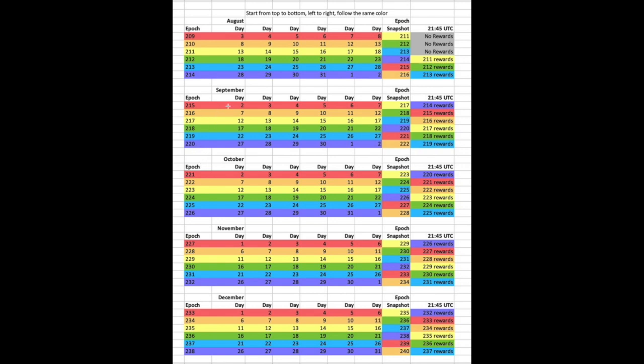And we've got the days of the month outlined as well. So the 2nd, 3rd, 4th, 5th, 6th, and 7th. This is going to allow us to see which days are going to be categorized with that specific epoch. So moving on, we can see the epoch snapshot.